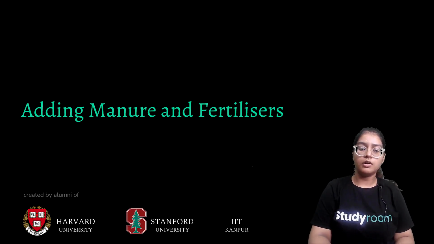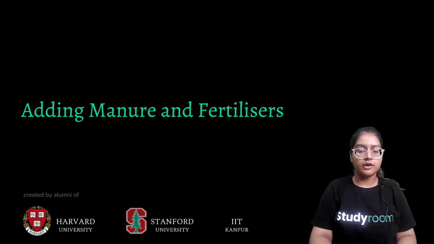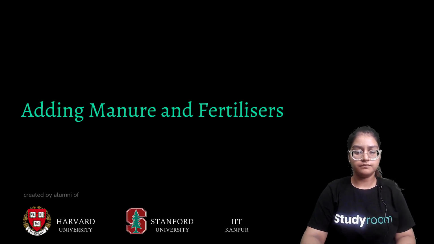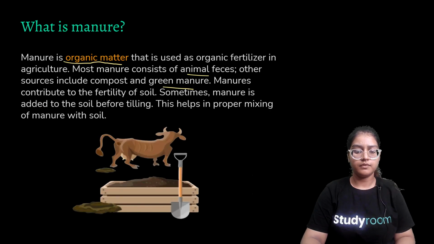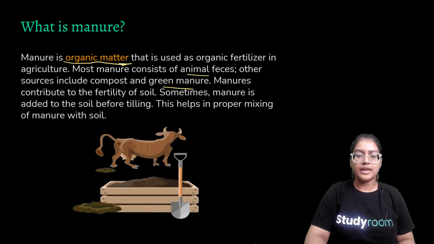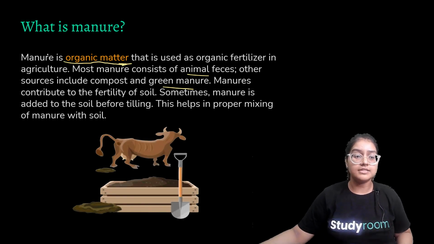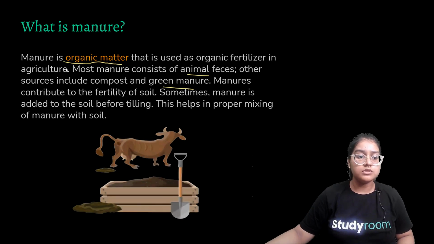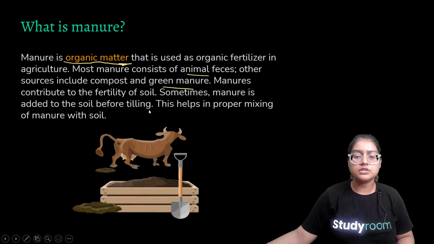I hope you understood the last three videos, and now we'll be moving ahead. So what is manure actually? Manure is an organic matter that is used as organic fertilizer in agriculture. Most manure consists of animal feces. Other sources include compost and green manures. Manures contribute to the fertility of soil. Sometimes manure is added to the soil before tilling.